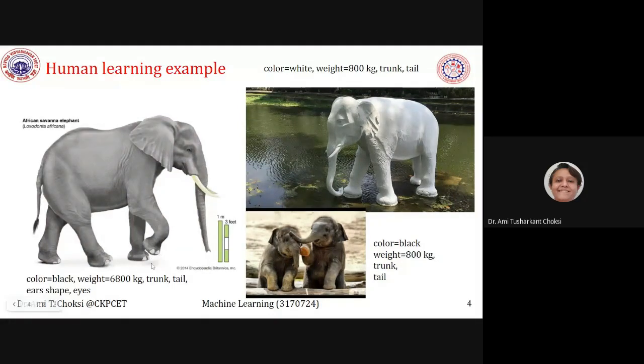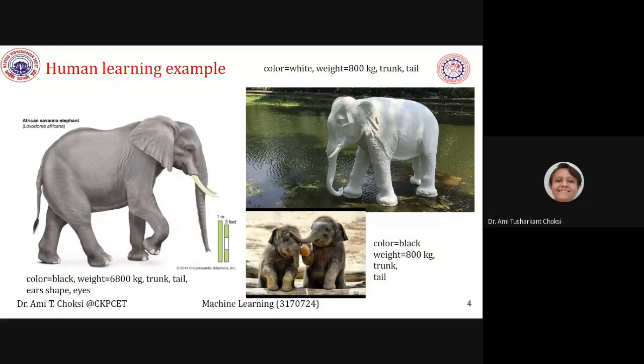That shape is also different from what humans or other animals have. So based on your knowledge about other animals, you will store these features as well as the pattern. Pattern means made of features. But still, does only black color mean it is an elephant? No, it is not so. When we have all these features that we have considered here, that makes the elephant, isn't it?